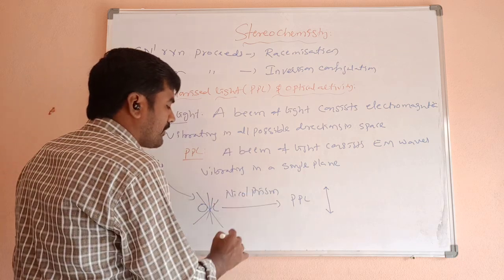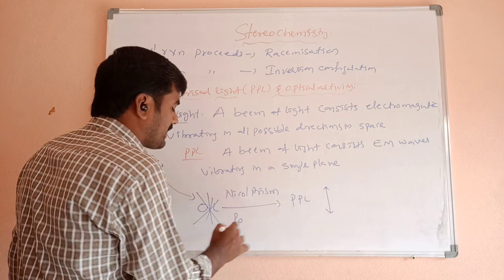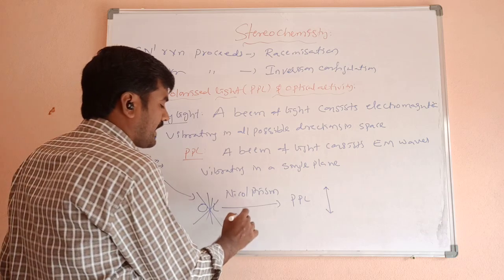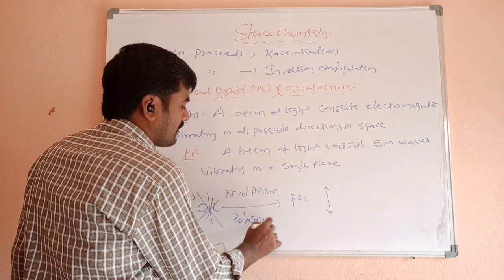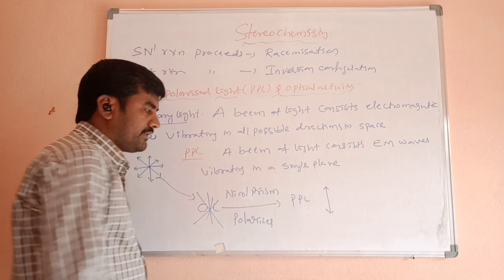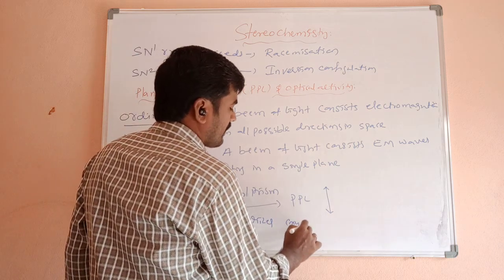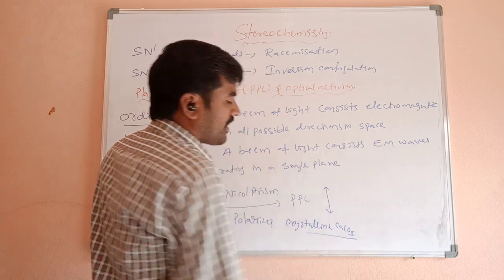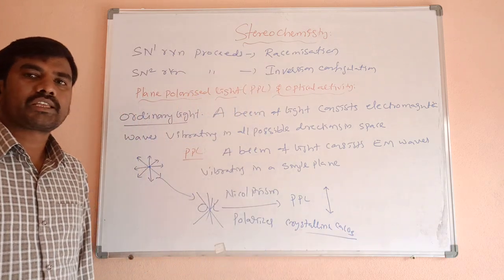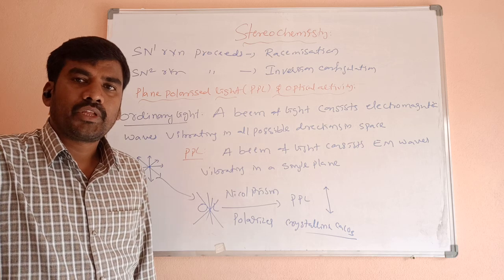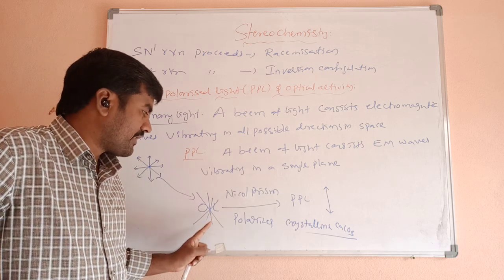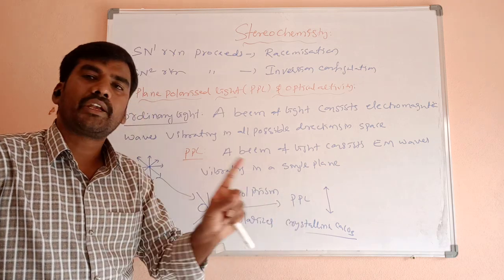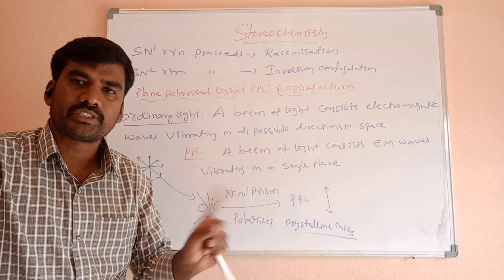Clear? Now the Nicol prism acts as a polarizer. It polarizes the ordinary light into plane polarized light. Nicol prism consists of crystalline calcium carbonate, which is used to polarize the ordinary light into plane polarized light. Understand? What is ordinary light? Vibrating in all possible directions. What about PPL? Vibrating in a single plane. Okay, that is the difference.